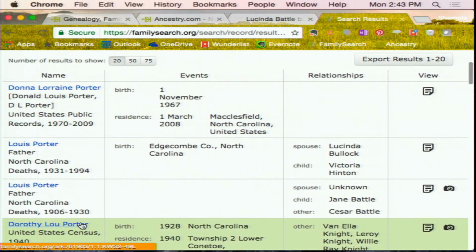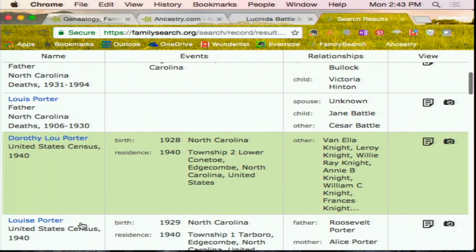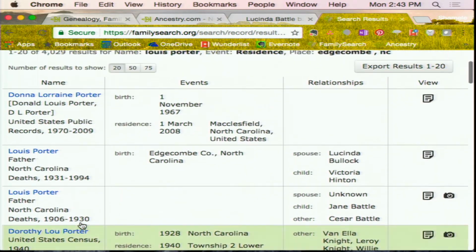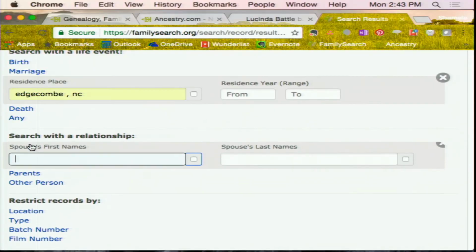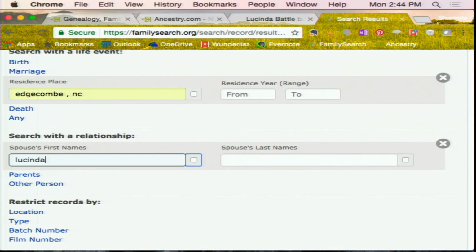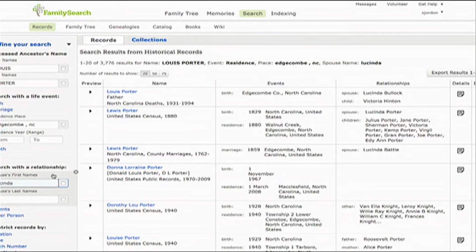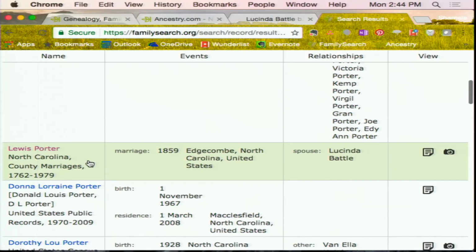Okay. So we see Lewis Porter. That one is a death record. The one above that is a death record. Do me a favor and click on spouse. Let's try to filter this even more and put in Lucinda. All righty. Look at that. See where it says North Carolina County Marriages? Click there. And look at that. It looks like there's a record there. Click on that record.